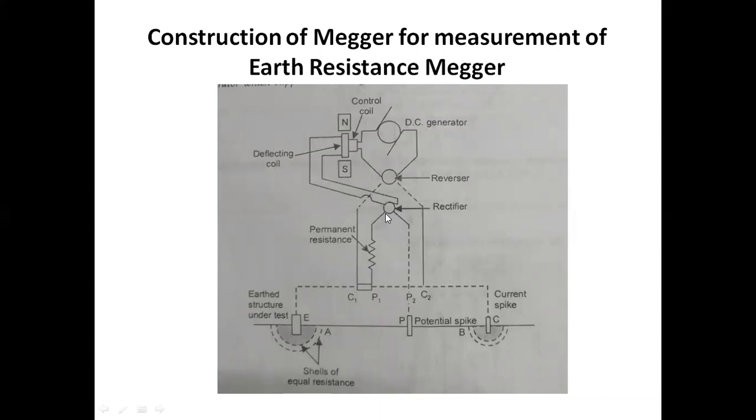So for changing this type of alternating drop across the coil, we used the concept of a rectifier here. And here we have the earth potentials. C1 P1 is one of the earth potentials, and C2 P2 is one of the earth potentials, which are attached together. It is attached with respect to the test circuit.